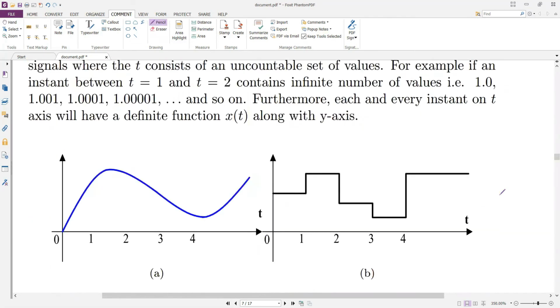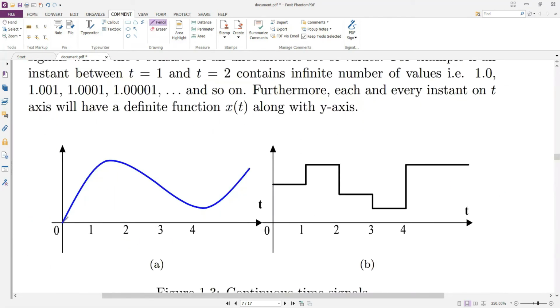For example, let us consider a simple example of a wave or a signal in which you can see that a signal is defined for each and every interval of time. If we look at time is equal to 0, we have a particular value of the signal. If we look at time is equal to 1, we have a particular value of a signal. If we look at time is equal to 2, similarly, if we look at time is equal to 1.5, we have a particular value of a signal. Now somewhere between 1 and 1.5, whichever time we select, there will be a value of a signal present along the y-axis. So such type of a signal which is defined at each and every interval of time is commonly referred to as a continuous time signal.